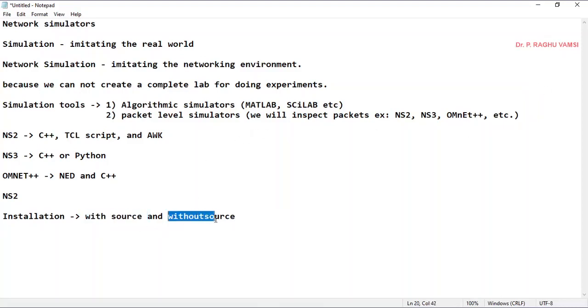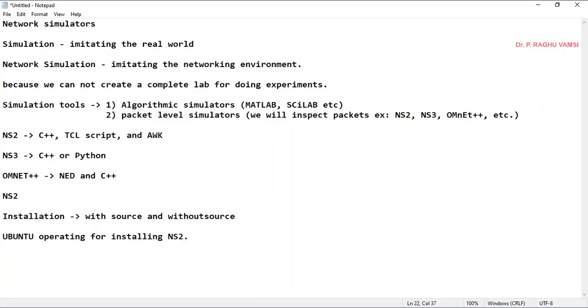While coming to without source, it is nothing but simply taking the installation image without taking the responsibility of libraries, dependencies, etc. Only the installation file will be directly installed on your computer with all supporting libraries. For that, it is always recommended to use the Ubuntu operating system for installing NS2.